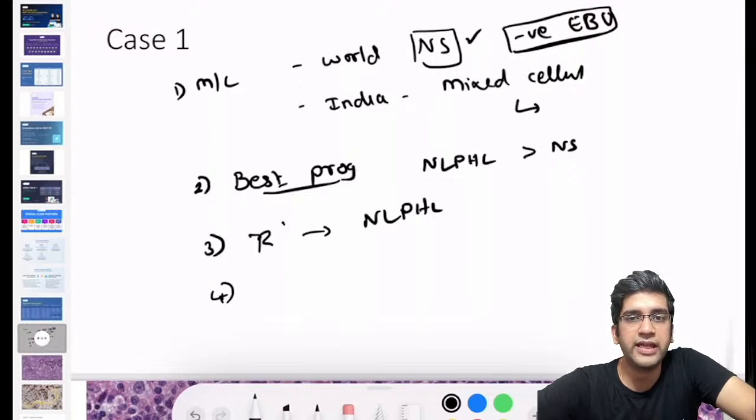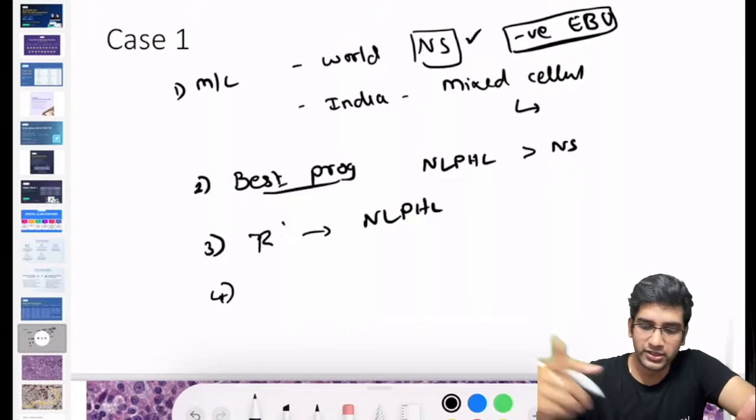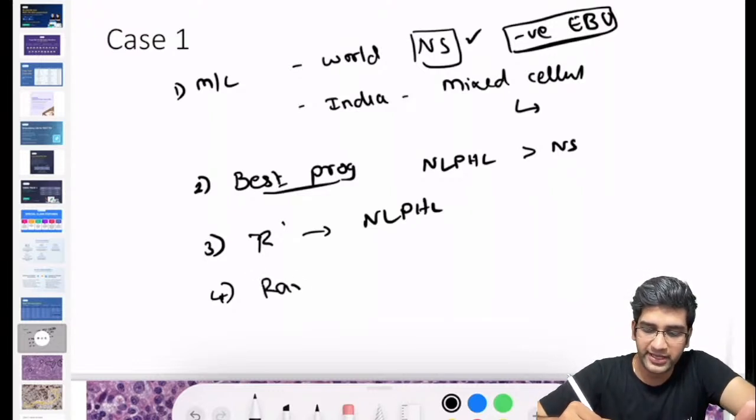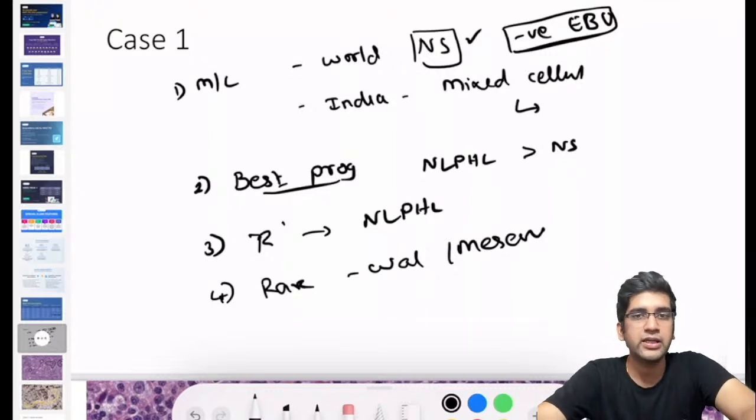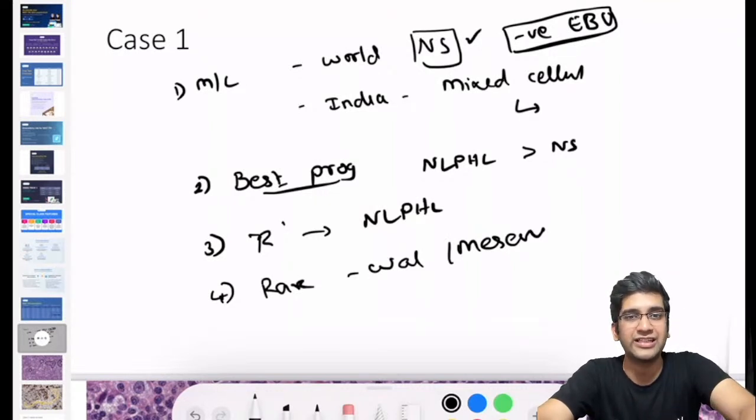Because clinically I should be able to differentiate, have a little bit of suspicion between a Hodgkin's and non-Hodgkin's. Hodgkin's rarely involves your Waldeyer's ring. It's going to be extremely rare involvement of Waldeyer's ring or your mesenteric and intra-abdominal lymph nodes. I'm not saying it never involves, it extremely rarely involves, right? It generally involves a single group of lymph nodes, cervical, mediastinal, or aortic, only a single group, right?